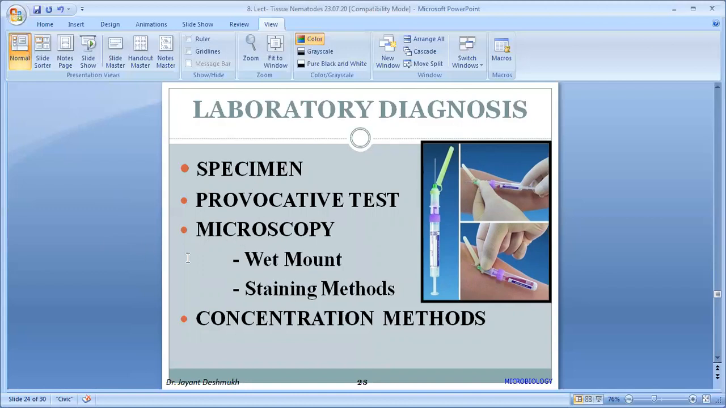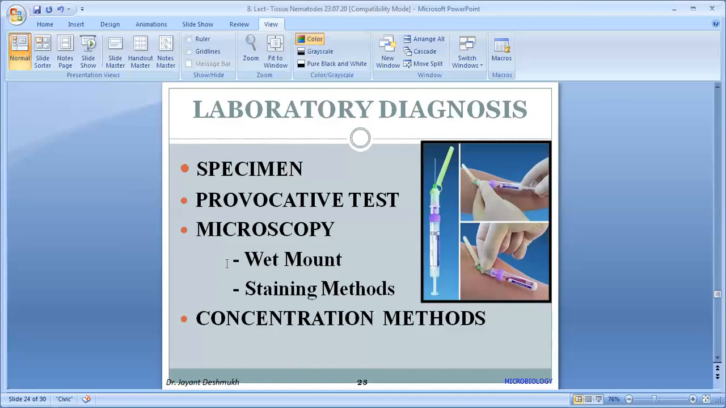And then we observe in the staining method or wet mount of blood examination, microfilaria, very big size, easy to observe in low power also, because it is 250 to 300 micrometer size. So we can observe by microscope in the low power or high power objective of microscope.